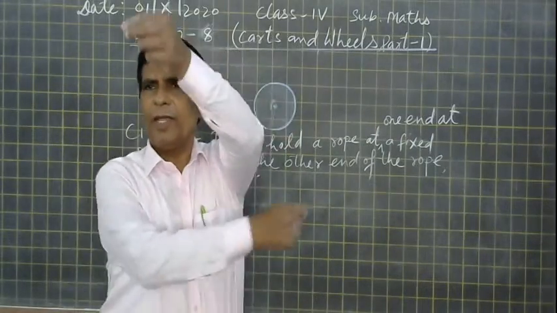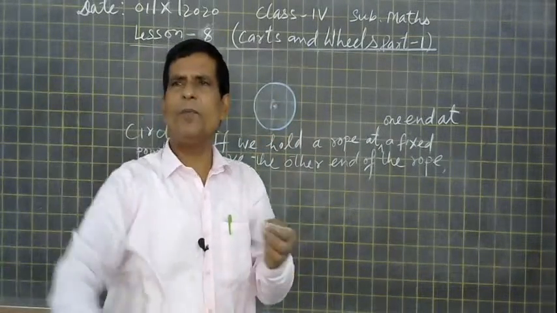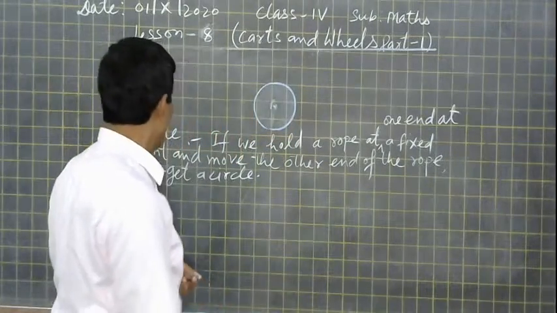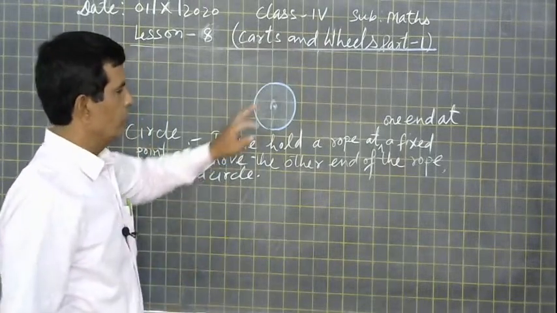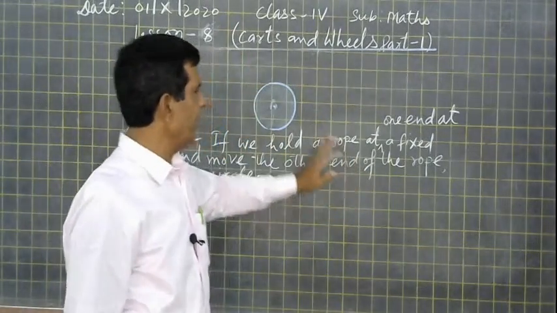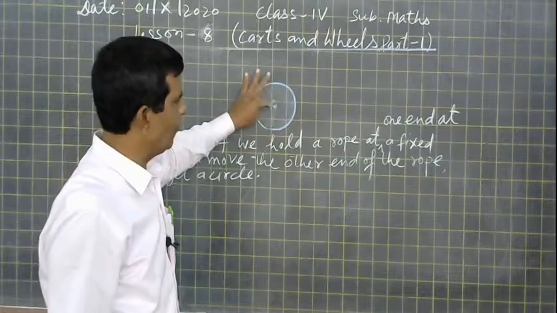Like this one, we are holding it, and you can play the game also. Now, where one end of the rope is fixed,